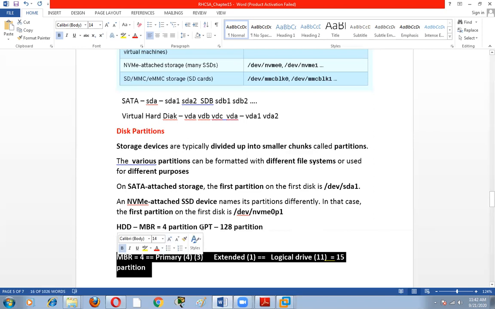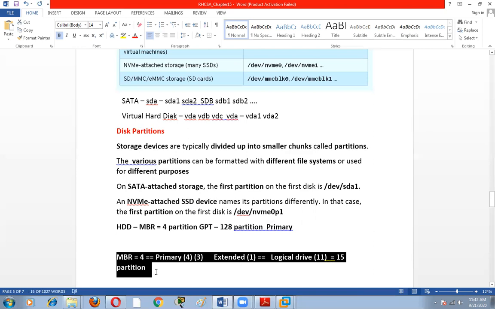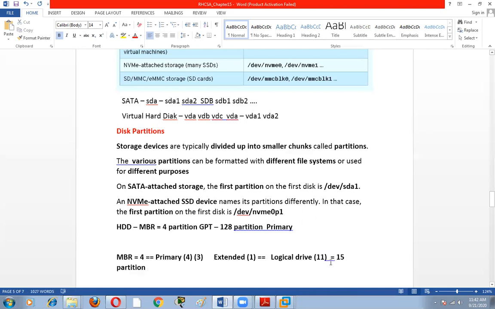But in GPT, there are 128 partitions. These can only be primary. They do not have any extended or logical drive concept. So GPT uses only the primary concept, and MBR uses these types of concept. So I think you have understood what I am saying.